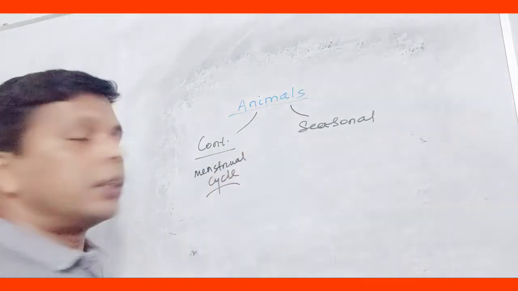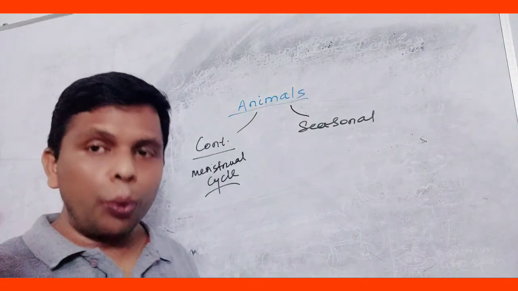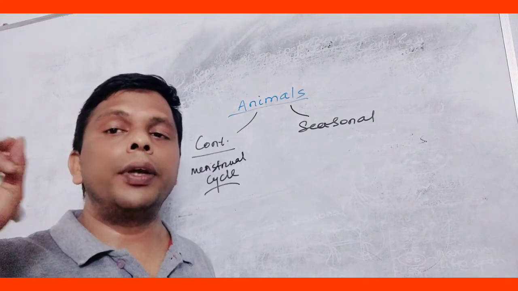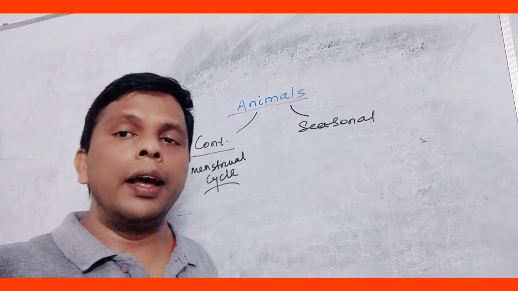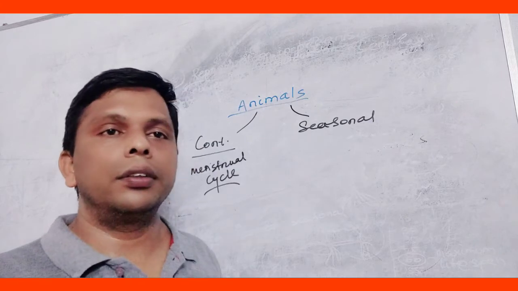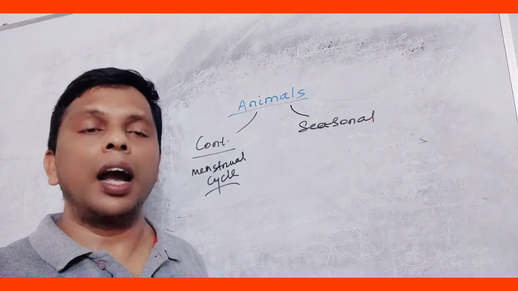Okay, the seasonal individuals cannot reproduce through their will. A specific favorable season can favor their breeding. We can take the example of pig, cows.